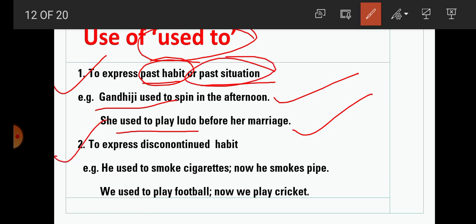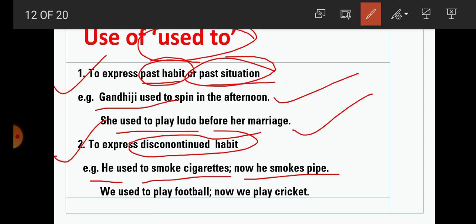Number two, to express discontinued habit. The habit that is not continued, not in the present. For expressing discontinued habit, we use used to. He used to smoke cigarettes, but now he smokes a pipe. Here it indicates discontinued, past habit.